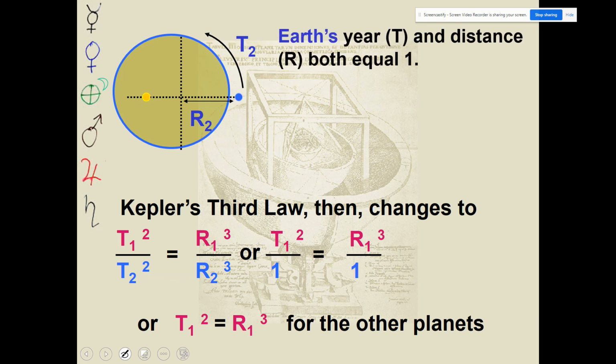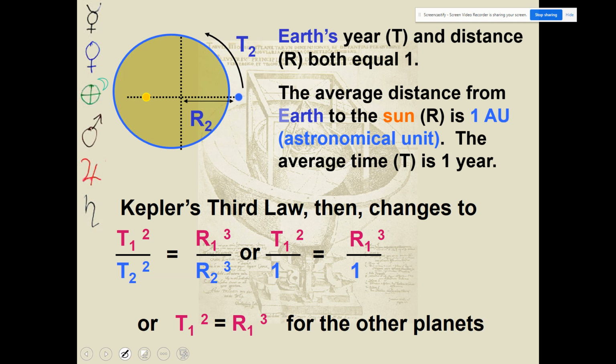Kepler's third law. If we decide to use the time for Earth as 1 year and call it 1, and then use the distance between the Earth and the Sun as an astronomical unit, because that's what Kepler called it, 1 astronomical unit, we can then calculate the time it takes other planets in Earth years, or the distance that other planets are from the sun in astronomical units, in relation to the Earth. Let's have the Earth's time and radius be our blue numbers down here.